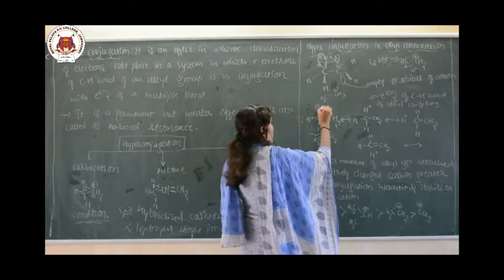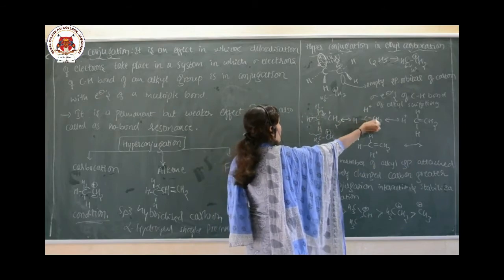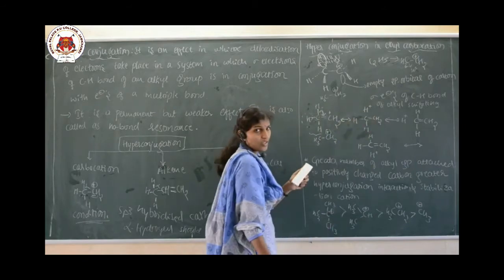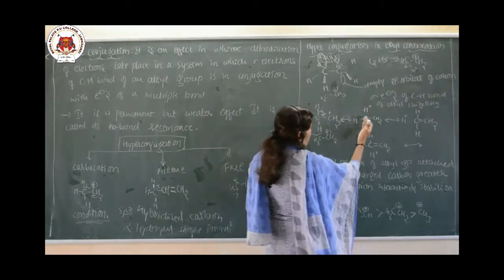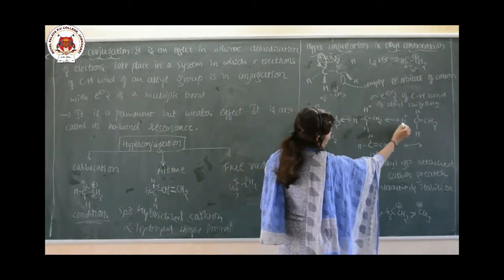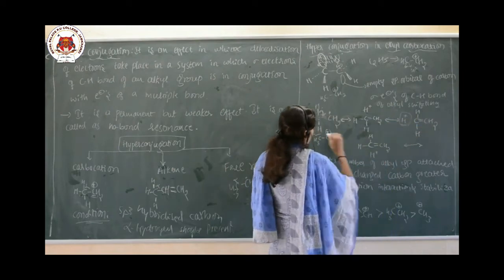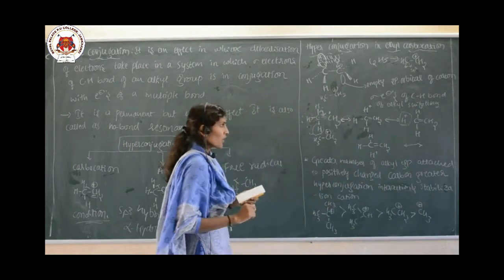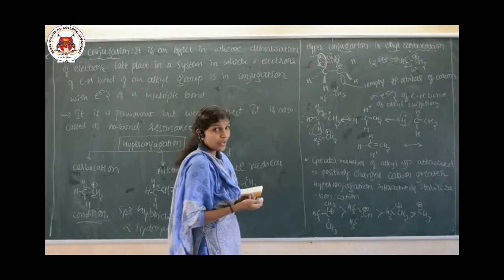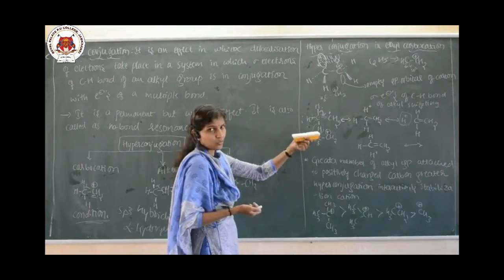When these sigma electrons are in conjugation, this hydrogen gets free and here we get the double bond. Similarly, if this hydrogen is in conjugation, it gets free and the structure is like this. Totally 3 alpha hydrogens are there, so 3 structures are possible, totally 4 structures will be there.